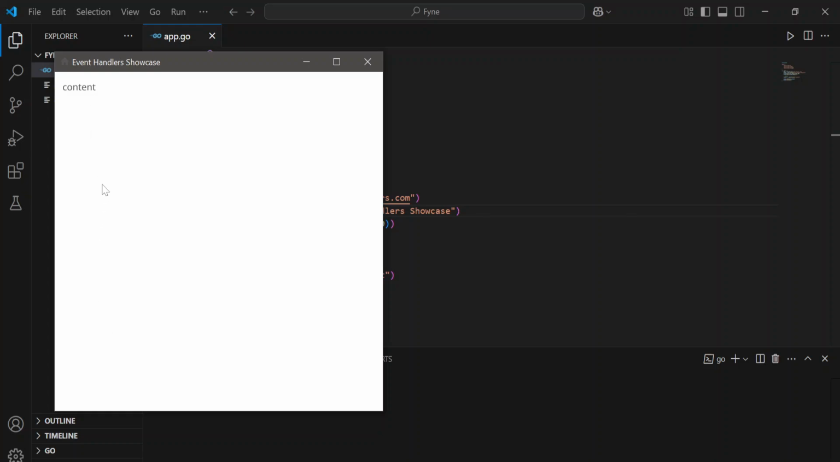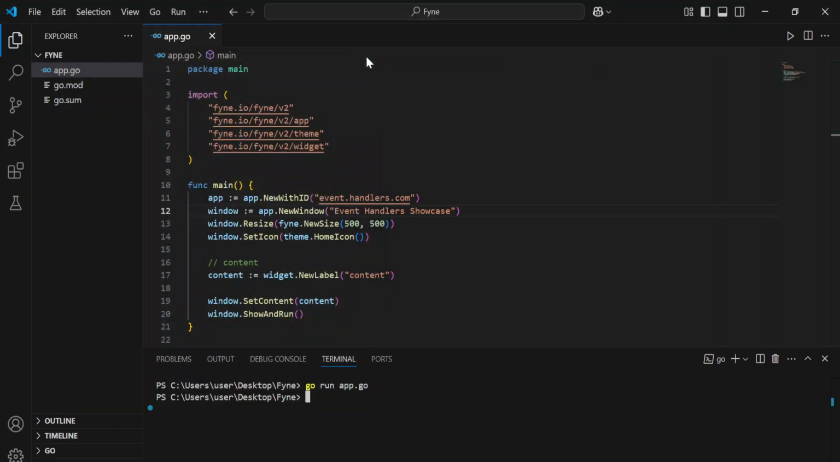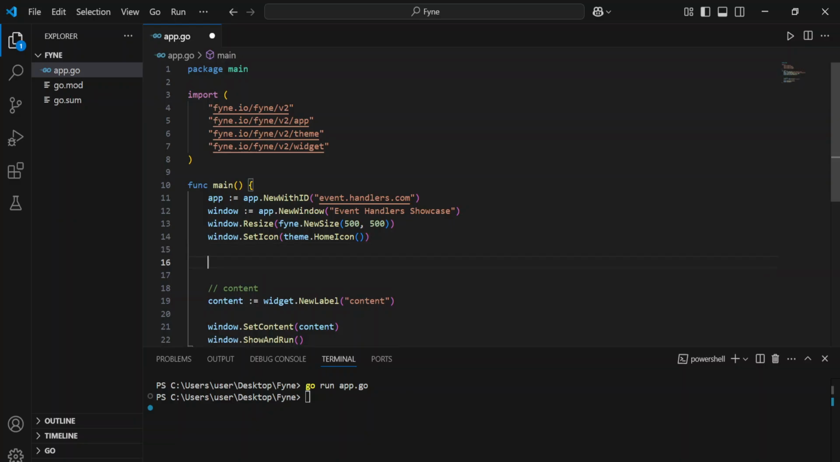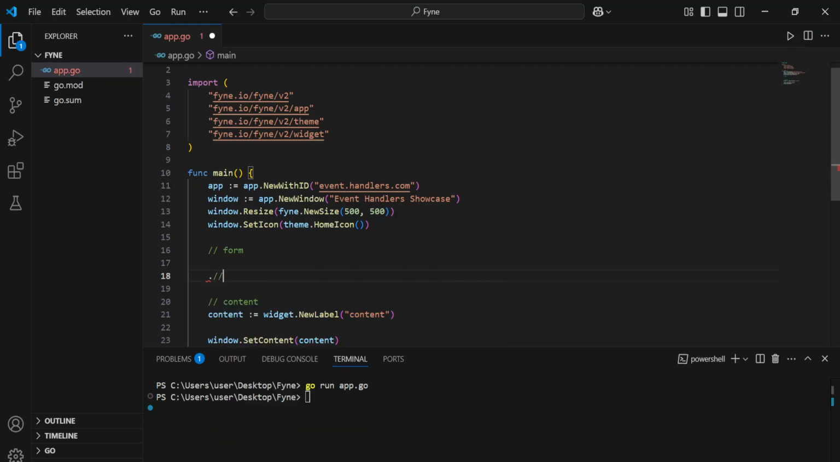On this side we're going to have our form, and on this other side we're going to have our output. So this is how we're going to structure our app. Here we're going to have the form, and here we're going to have our responses. So we can get started.